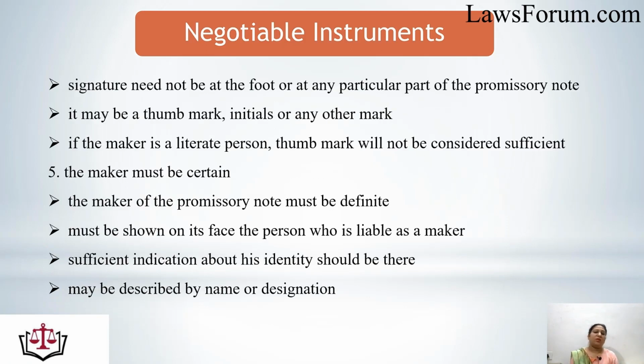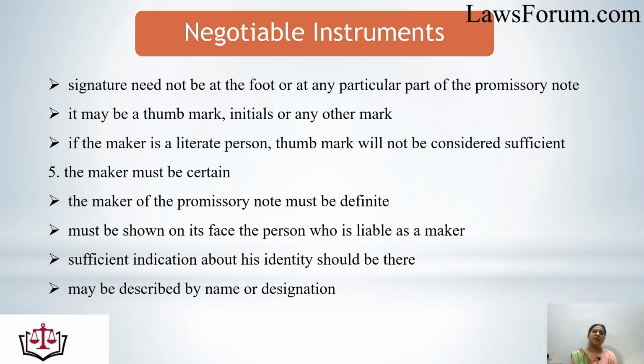It is not required that the signature should be at the foot or any particular place of the promissory note. It may be a thumb mark, initial, or any other mark which is recognized by the Negotiable Instruments Act 1881. But when the person is literate, he can understand, he can sign, he can read, he can write, there the thumb mark would not be considered sufficient. The thumb mark would be considered valid only when the person is totally illiterate and doesn't know how to read and write.